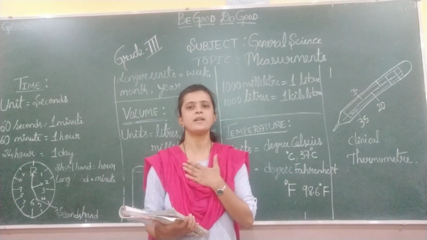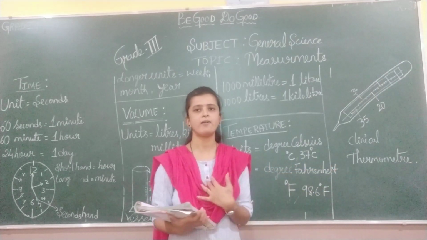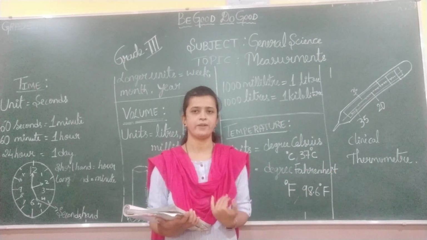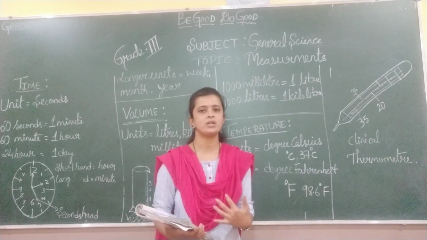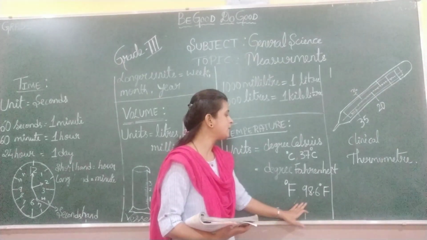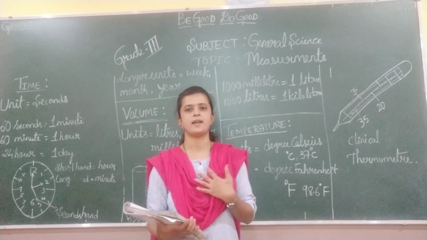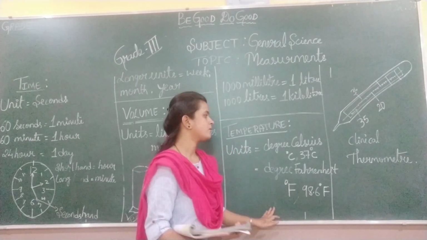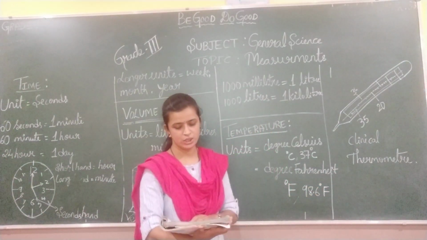If my body temperature shows more than 37 degree Celsius, then I conclude that yes, I have a fever. Likewise, if it shows more than 98.6 degree Fahrenheit, I have a fever, so I have to meet the doctor. So this is about the clinical thermometer and the temperature, children.